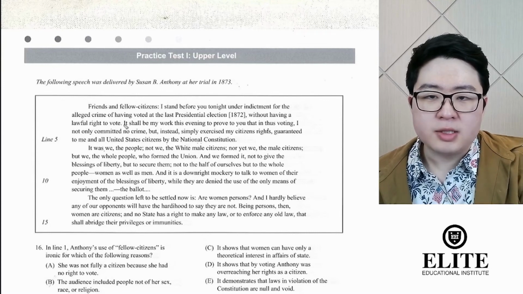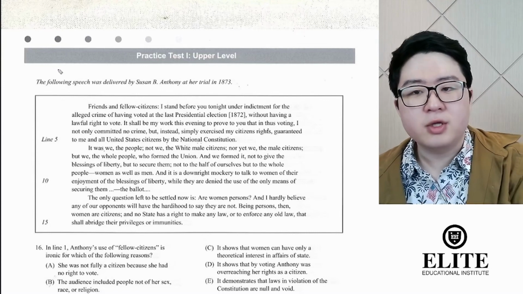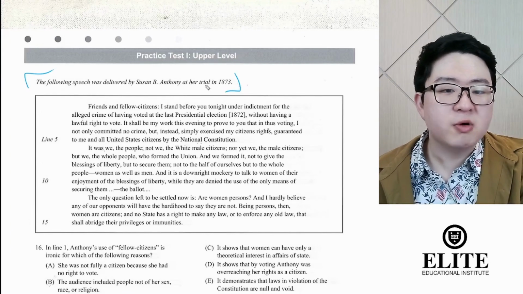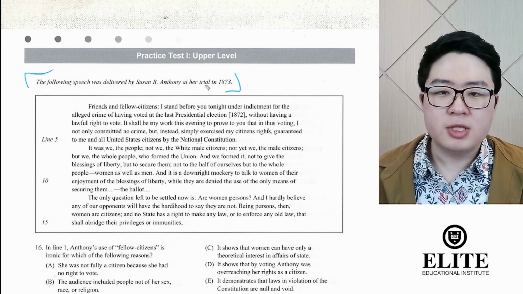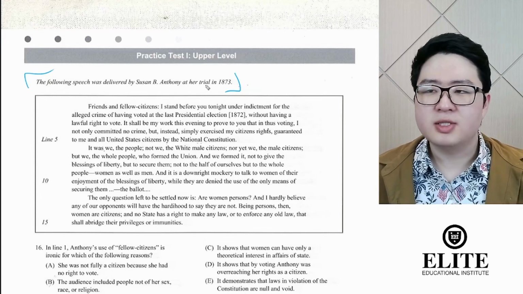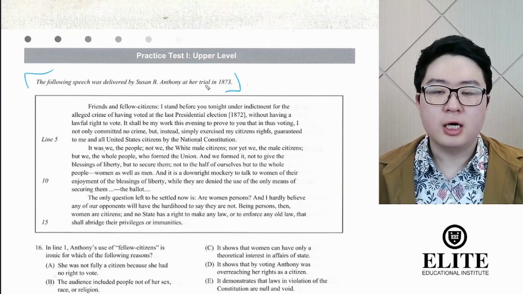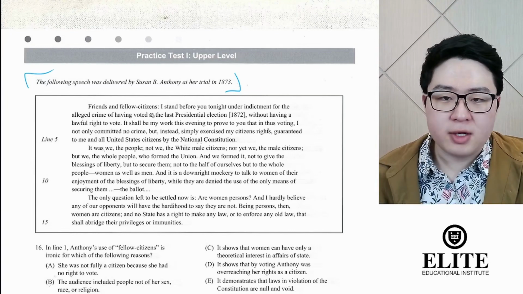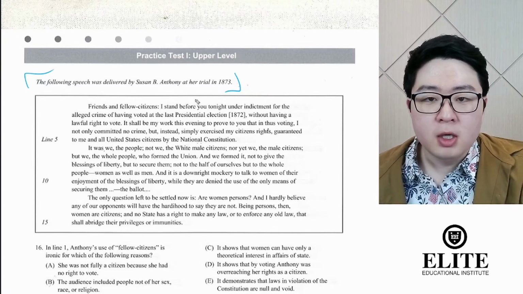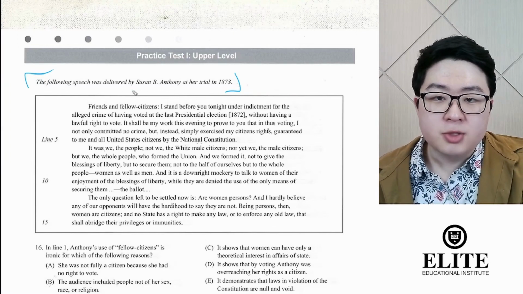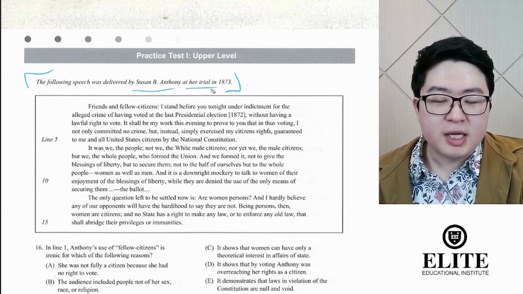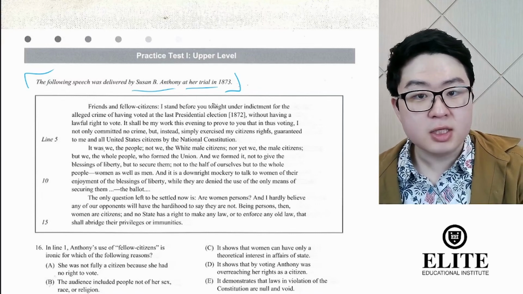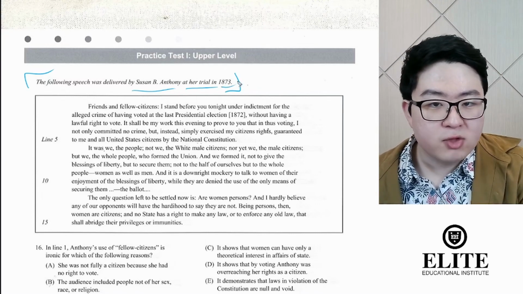For historical passages, you're really going to want to pay attention to the caption at the top if there is one, because it often provides important information that we would want to know in order to better understand, for example, the speaker and the context of the passage. So we read, the following speech was delivered by Susan B. Anthony at her trial in 1873. We get three bits of information here. Susan B. Anthony's a speaker. Susan B. Anthony's on trial. She's been accused of a crime, and they're trying to decide whether she's guilty or innocent. And the year is 1873.